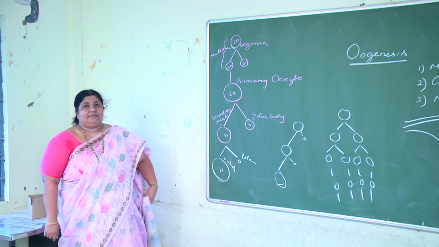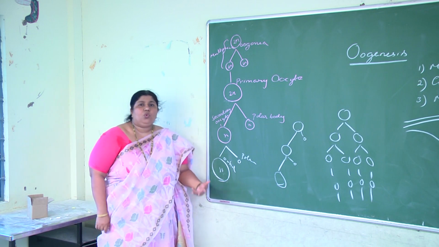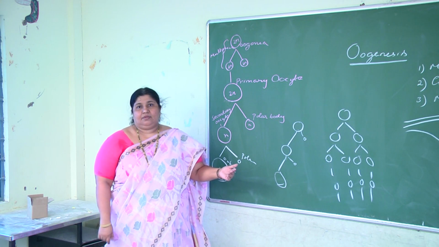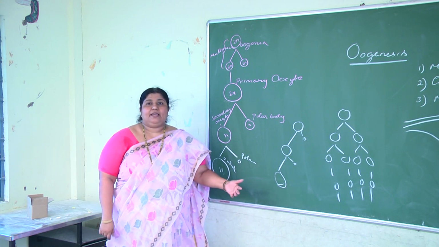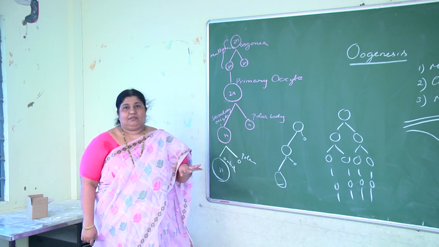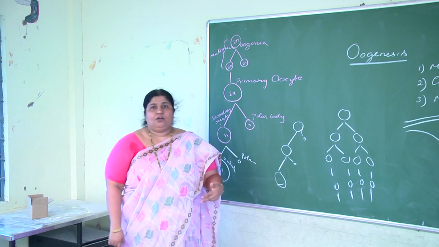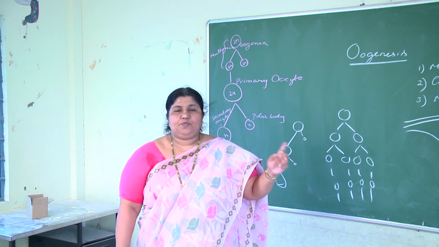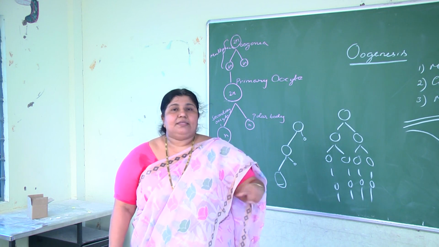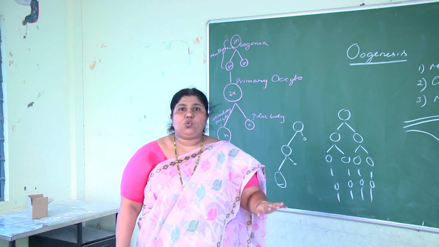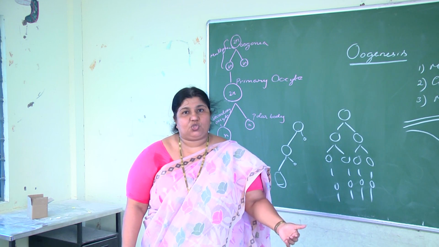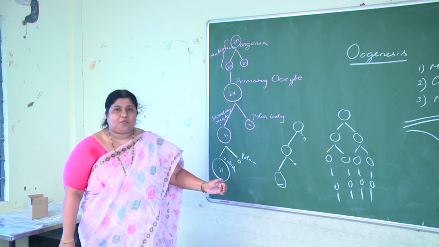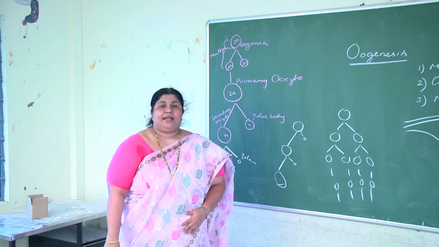There is no halt there. But oogenesis is halting 2 times. One is in the fetal ovary at prophase 1. And the second time at puberty, in metaphase 2. So it is a discontinuous process. 2 halts, 2 times it is stopping. One time at prophase 1 of meiosis 1. Second time at puberty, meiosis 2 is starting but halting at metaphase 2. As it is stopping 2 times, we say oogenesis is a discontinuous process, whereas spermatogenesis is a continuous process.